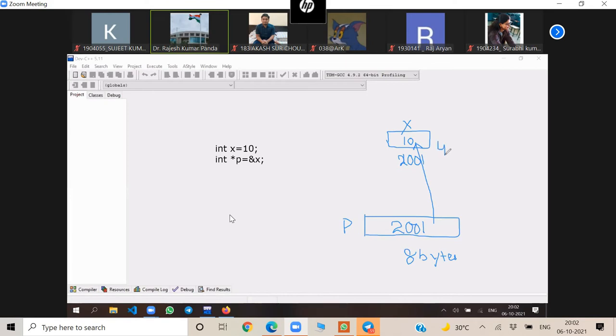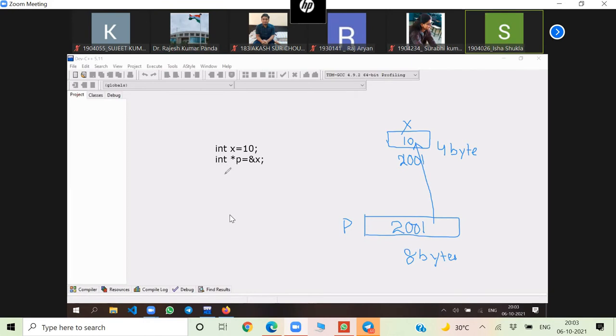This is 4 bytes, we can say, depending upon the data type. Okay, in my system, this is 8 bytes. And what will be stored here? The address of x. 2001 will be stored. So, this is an example I have taken. It is not always 2001. It is not 2001 actually. It is just the example I have taken here.